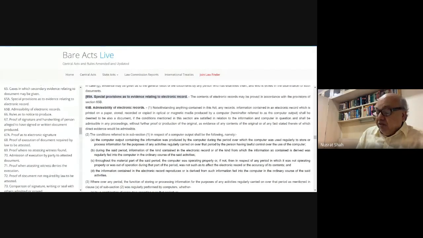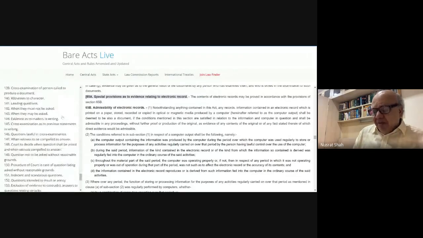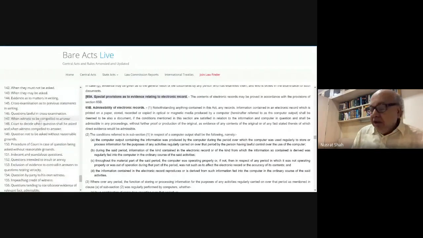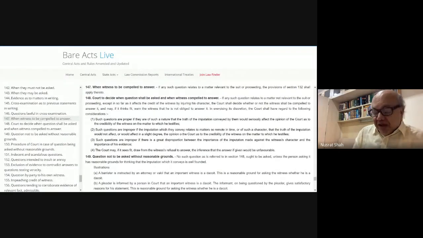Section 147: when a witness will be compelled to answer a question, because we learned that a witness cannot refuse a question. Section 148: the court decides when a question shall be asked and when the witness is compelled to answer. When the witness takes the plea, "I will not answer," the court will pass a ruling. That ruling is passed under Section 136, as I told you. That is the finding of the court whenever there is a question with regard to such questioning. Then 148 says the court decides when a question shall be asked.